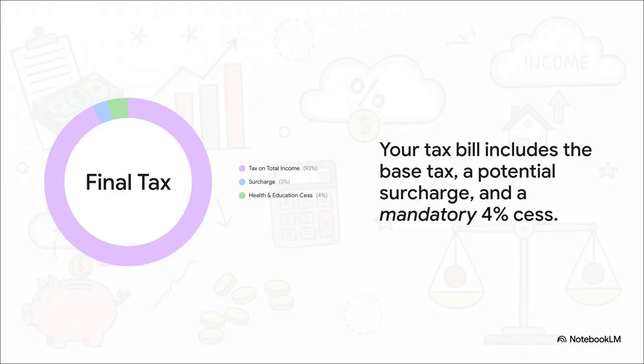But hold on, we're not quite at the finish line. After you calculate that base tax, there's a final layer to add. If your income is very high, a surcharge might apply. But for everyone, there's a mandatory health and education cess. It's calculated as 4% of your tax amount, and it gets added right on top.